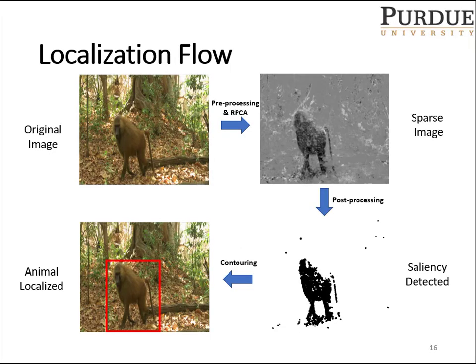This slide shows us how the localization is achieved by our system. Here I've considered only one image from an entire camera trap sequence. This image goes through pre-processing and robust PCA to get the sparse image. We then post-process it to get the saliency map and then use contouring to generate the final animal localization.